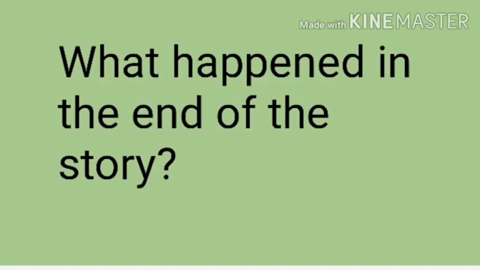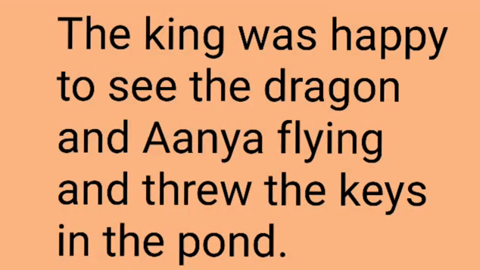Now, what happened at the end of the story? Here also we want to take only the important points, not everything which actually happened. We can see that the king was really happy to see the dragon and Anya flying. So what did he do? He threw the keys into the pond. That means he doesn't want them to be chained. He doesn't want to keep Anya at home. So he threw the keys and released both of them to be happy.